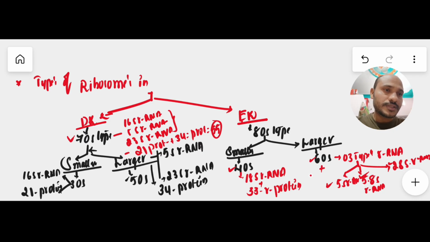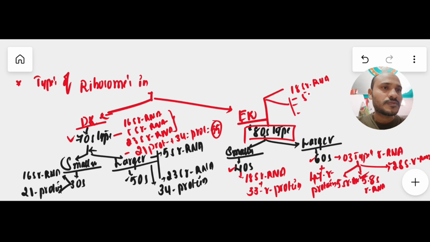So in overview, the 80S ribosome in eukaryotes contains different types of rRNA: 18S rRNA in the smaller subunit, and 5S, 5.8S rRNA and 28S rRNA, these three, in the larger subunit, and 33 R proteins in the smaller subunit plus 47 R proteins in the larger subunit.